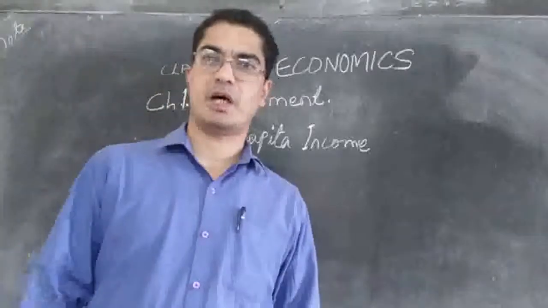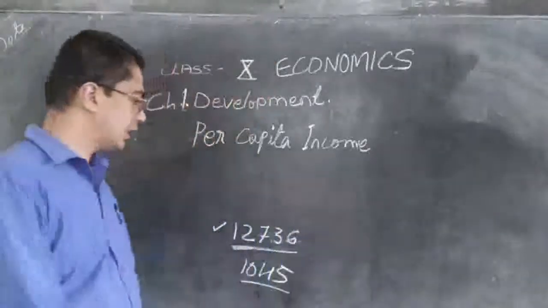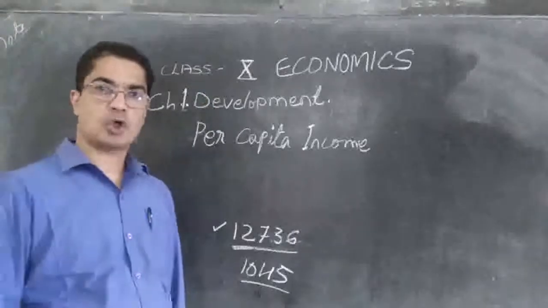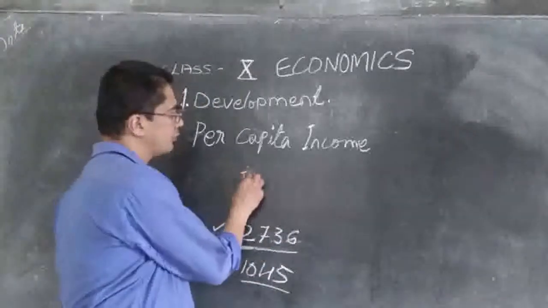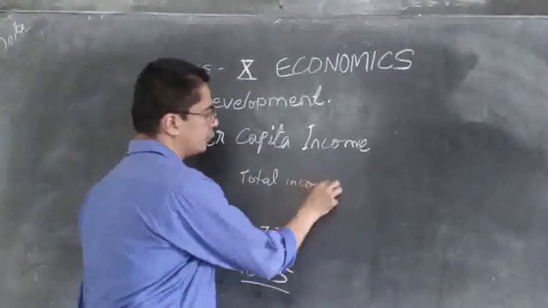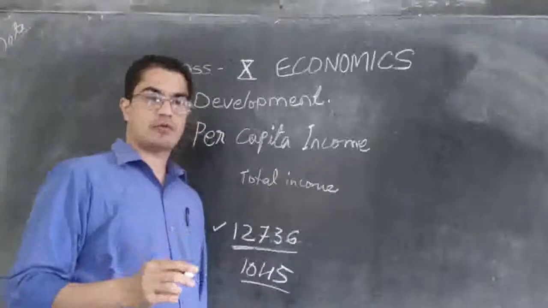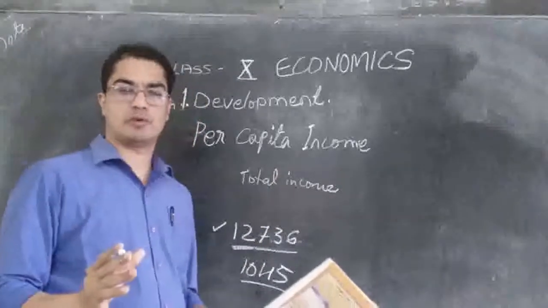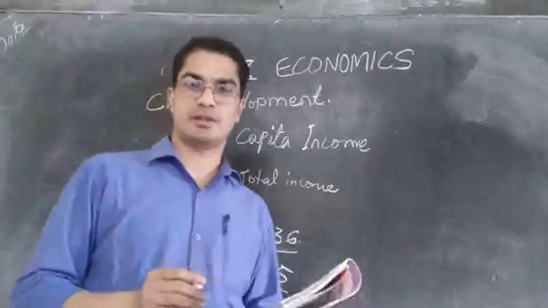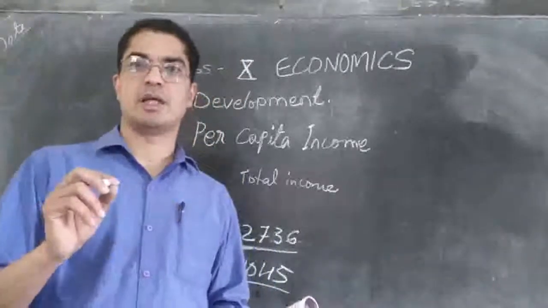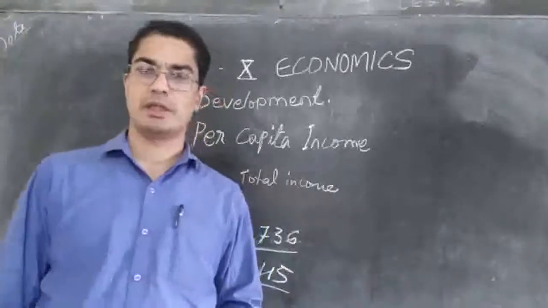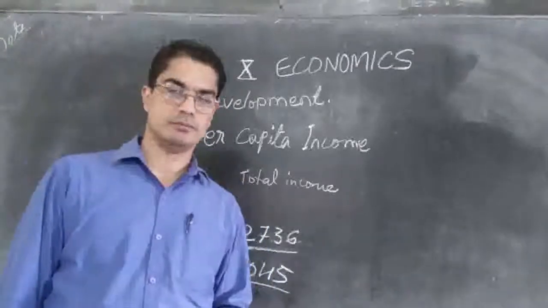And we also said how to find out the average income of a country. That is the total income of a country. Total income, that means the income of all the people for a year should be put together, calculated together, and divided by the number of people living in that country. That is the average income or per capita income.